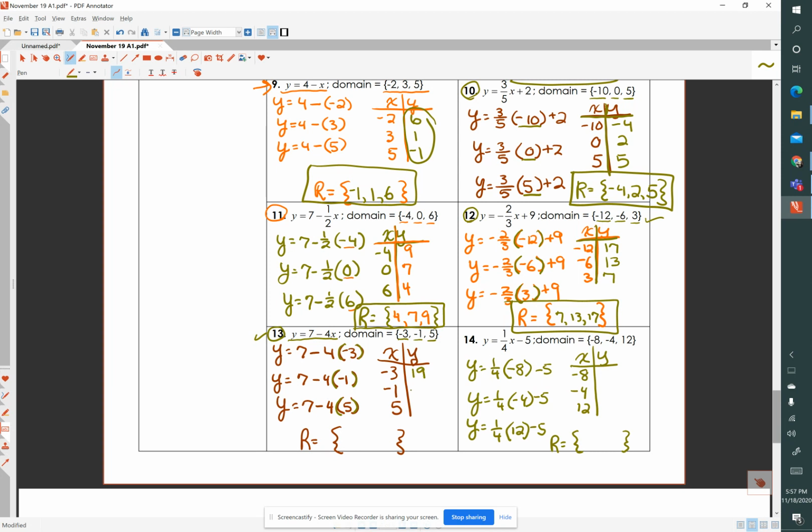When x equals negative 1, y equals 11, and when x equals 5, y equals negative 13. From least to greatest, the range of this function is negative 13, 11, 19.